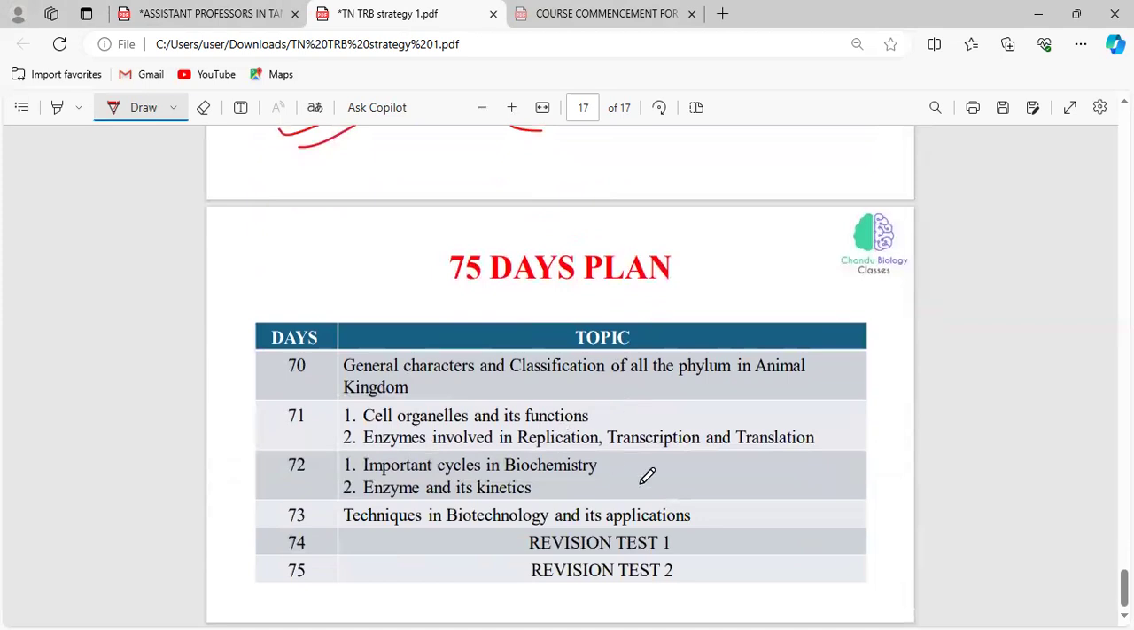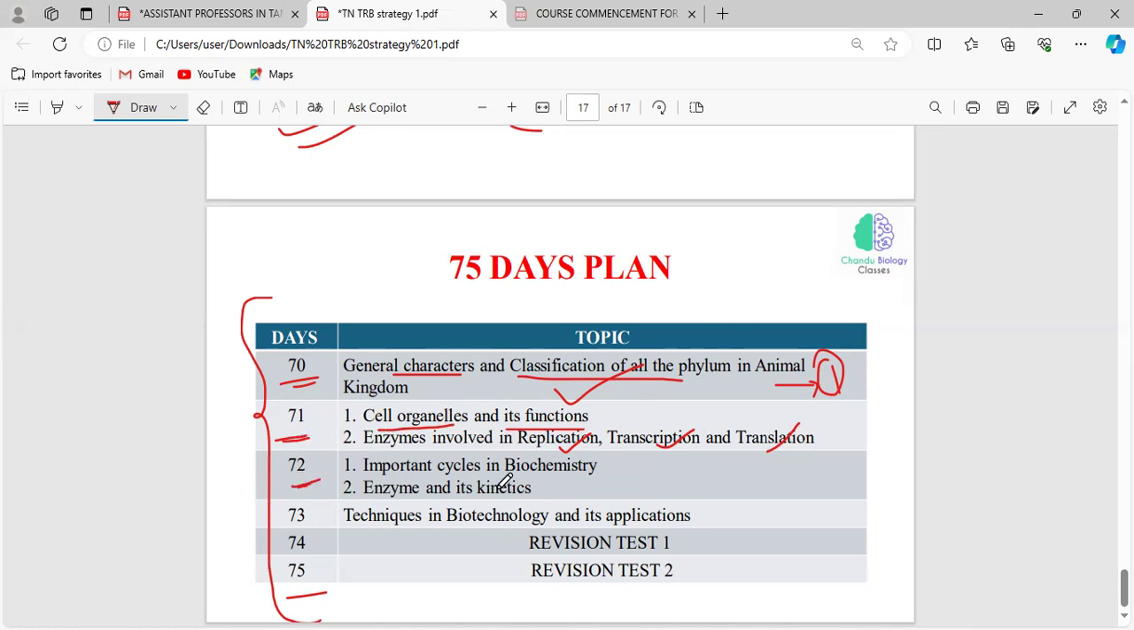And for the remaining days, from day 70 to 75, you have to revise the most important topics from our syllabus. So on day 70, you have to revise the general characters and classification of all the phyla. This is related to unit 1. And on day 71, you have to revise the cell organelles and their functions. For example, mitochondria is related to energy production of a cell. Like that, you have to read all the cell organelles and their functions, and also the enzymes involved in replication, transcription, and translation. So these are all important topics you have to cover on day 71.